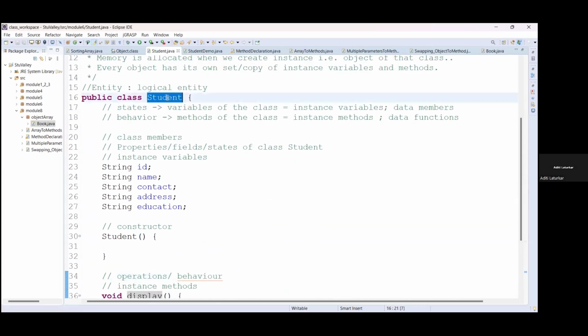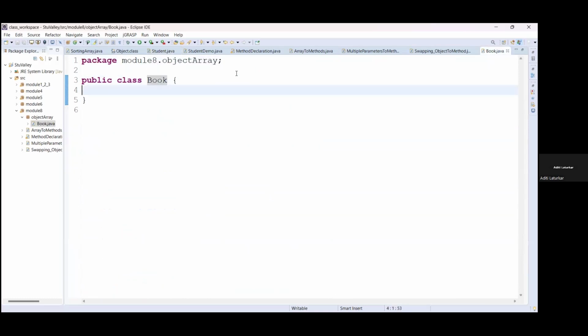In a similar way as the student class we have created, we are going to create the book. We have to describe a book. How will you describe a book? Can you identify the properties of any book?